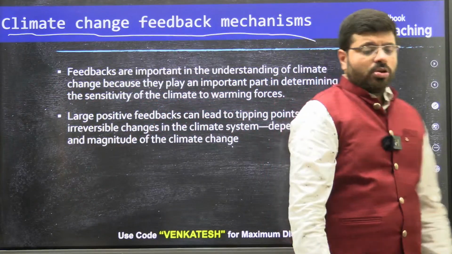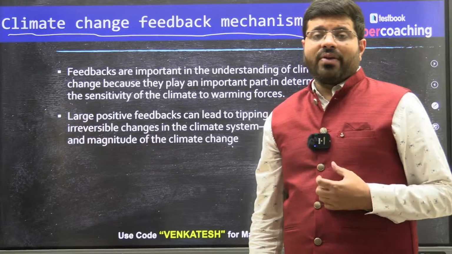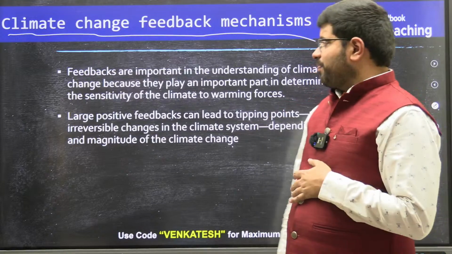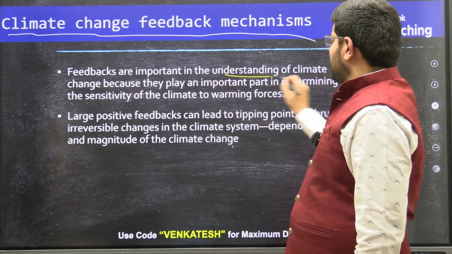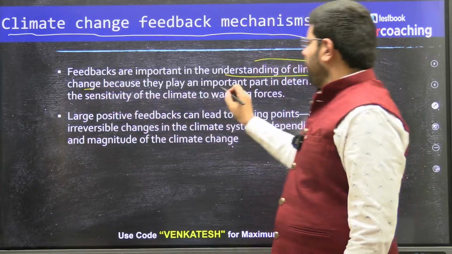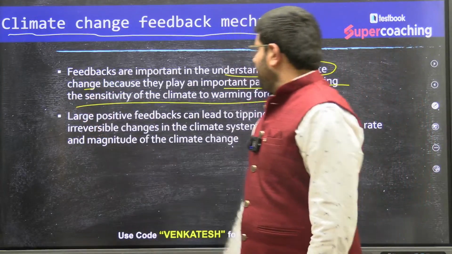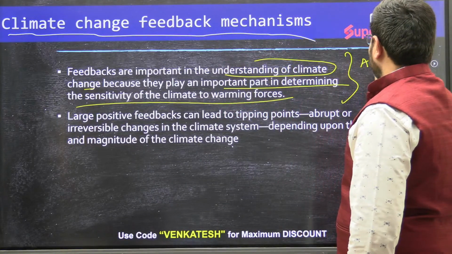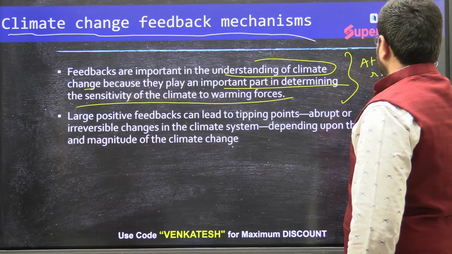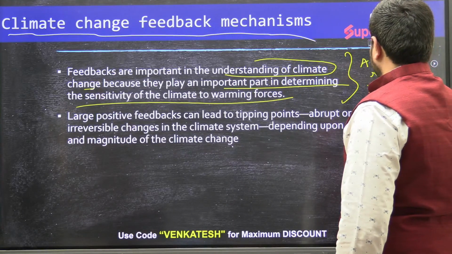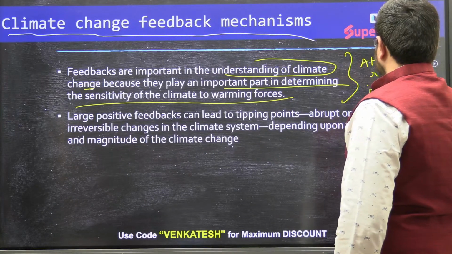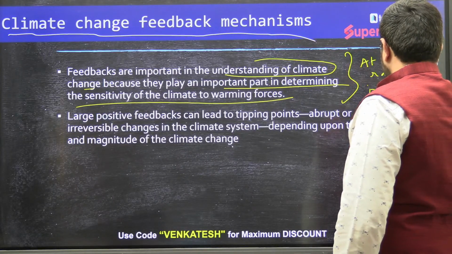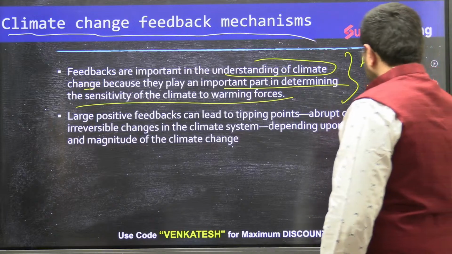Now we need to study all these things to understand how our earth is impacted by our man-made emissions or the man-made catastrophic impacts. These feedbacks are important in understanding climate change because they play an important part in determining the sensitivity of the climate to warming forces. At what rate is climate change happening? How will it impact us? Such things we need to study.